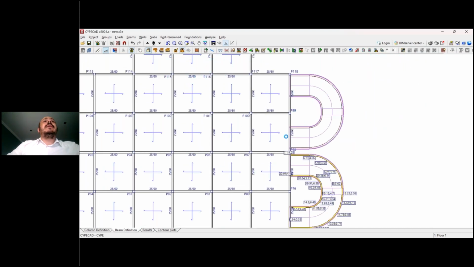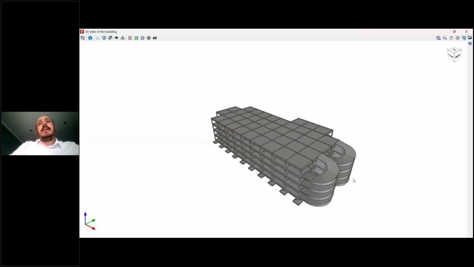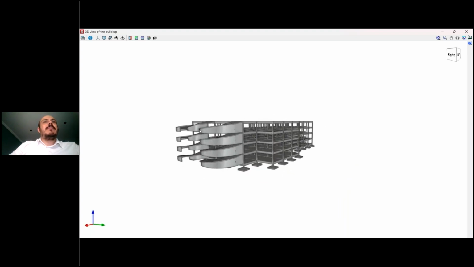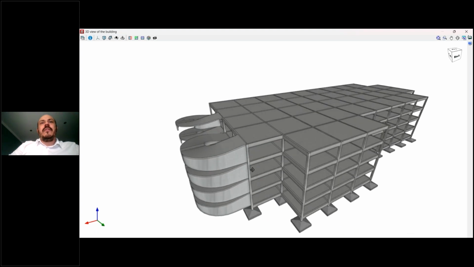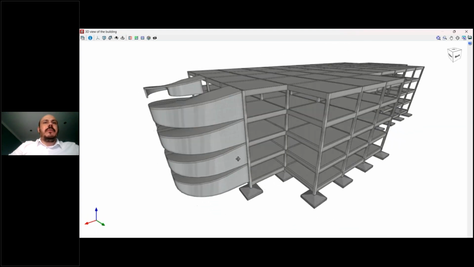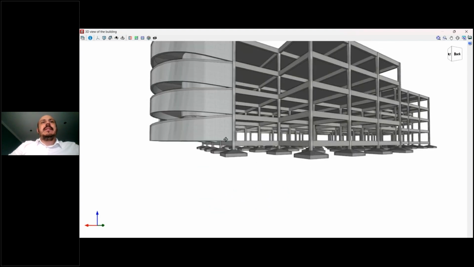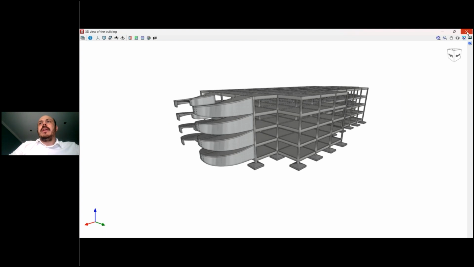If we go to the 3D view, we can now see how it's represented in a 3D environment. Here I have those two ramps that I've been working on before. So we selected a wall on both sides. Here we can see the wall, and we can see that the geometry was well introduced here in our structure.